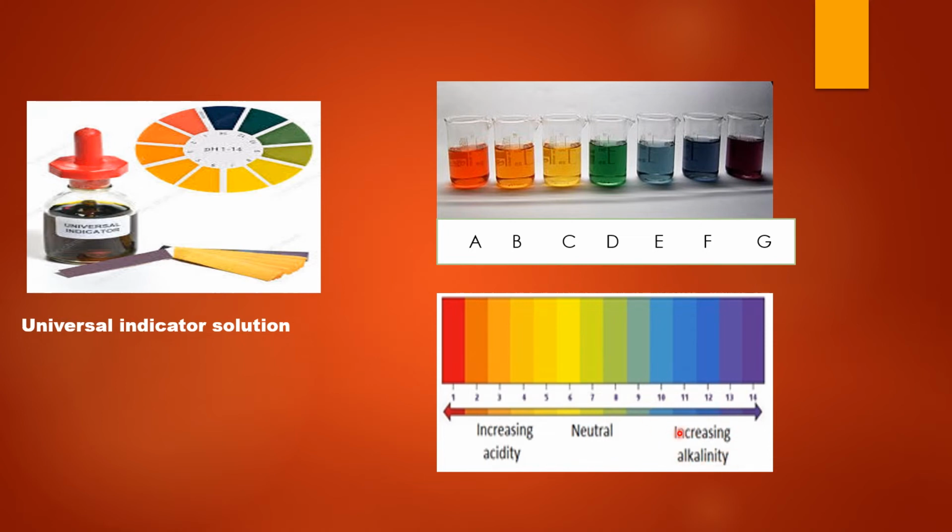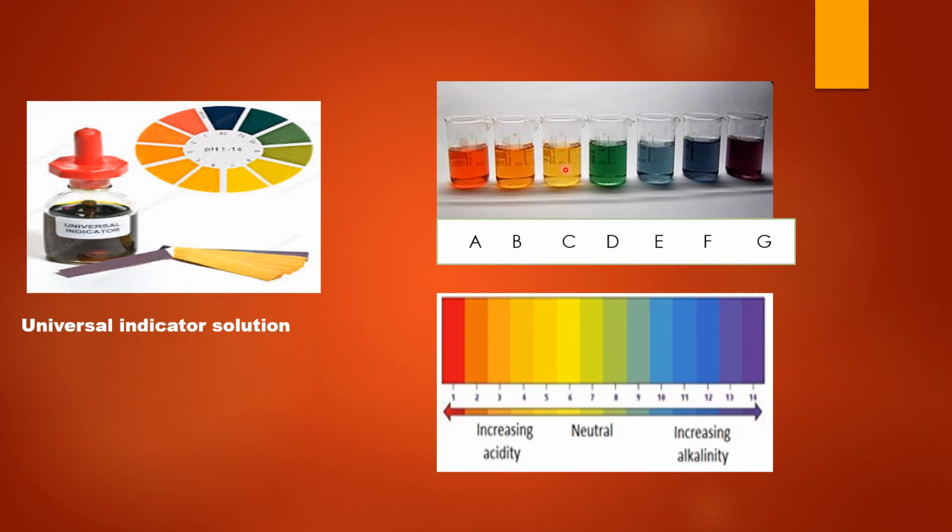basic in nature. So, if the color change shown by the solutions in A, B and C is red, orange and yellow, you compare these colors with the pH scale. So the red color means the pH of the solution is equal to 1. So solution A is acidic in nature. The orange color of solution B matches with the pH scale. This is the color which matches with the color of the solution. So the pH of solution B is equal to 2. So solution B is also acidic in nature.